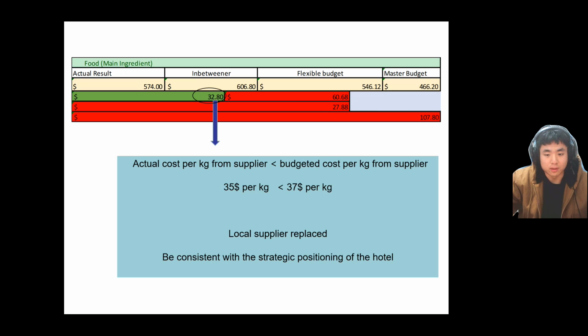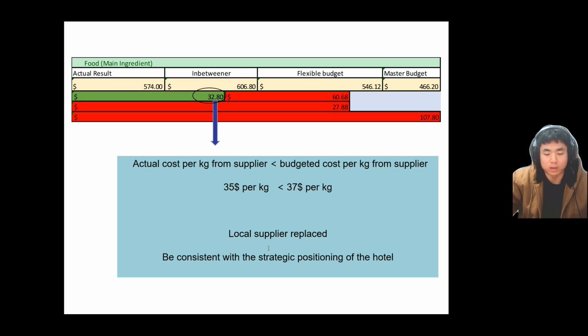This is because the actual price per kilogram of the material is cheaper than the budget. The actual cost is $35 per kilogram, which is less than $37 per kilogram in the budget. It is because the suppliers were replaced with local ones, which saves freight fees, but the quality of the fish is reduced.